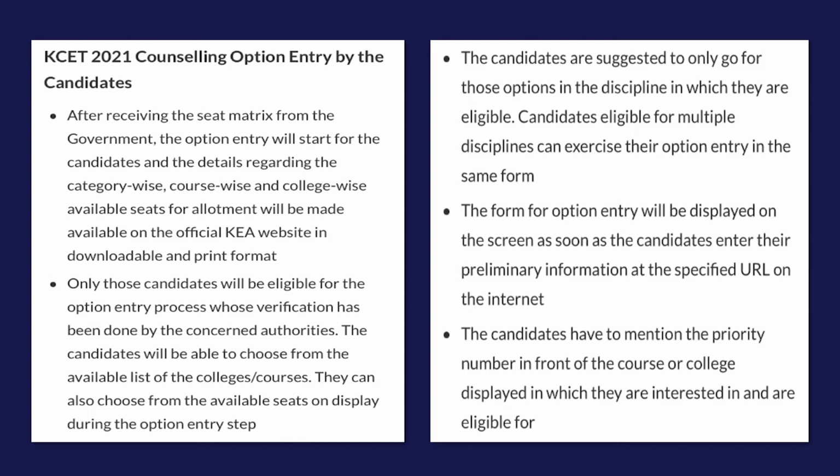So they can also choose from the available seats on display during the option entry step. Candidates are suggested to only go for those options in the discipline in which they are interested and eligible. For multiple entry choices, you have to fill up the same form itself. The form for option entry will be displayed on the screen as soon as the candidates enter their preliminary information at the specified URL on the internet.